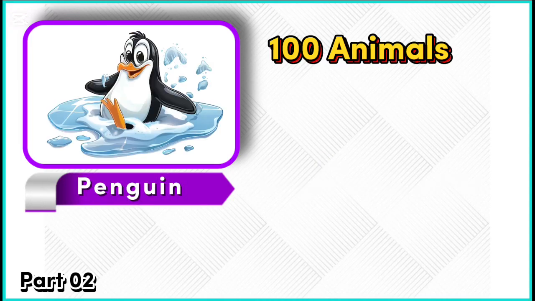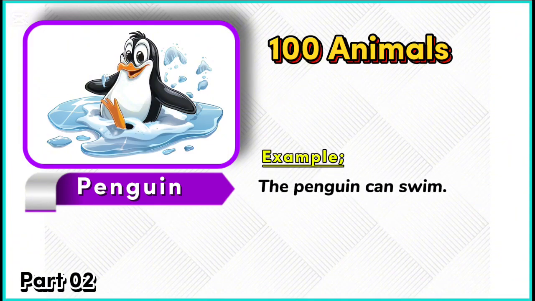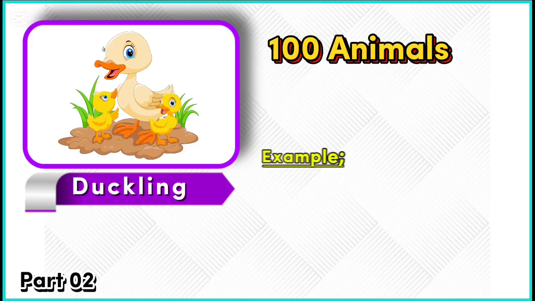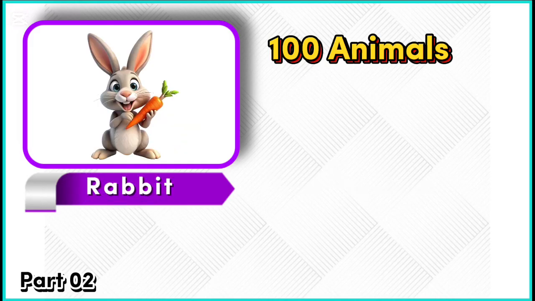Penguin. Example. The penguin can swim. Duckling. Example. The duckling is little. Rabbit.